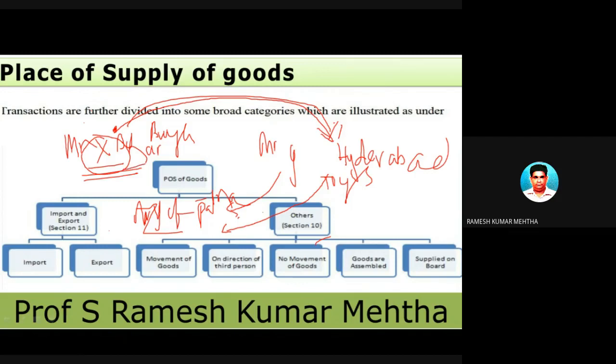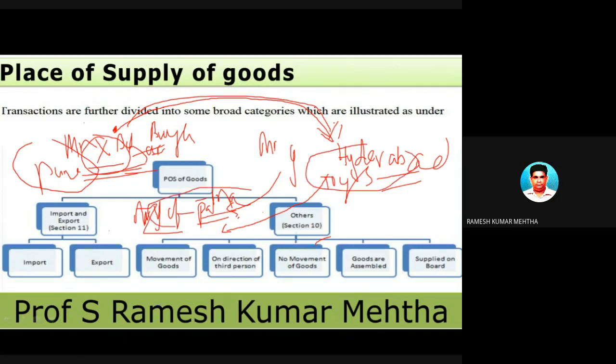For example, Bihar has come into the picture, Hyderabad has come into the picture, Patna has come into the picture. Sorry, not Bihar, this is, for example, Pune. So Mr. X of Pune, who is buying the goods, is giving an order to Mr. Y of Hyderabad to manufacture certain toys and sell them to Mr. Z of Patna. So three different states are there in the picture.